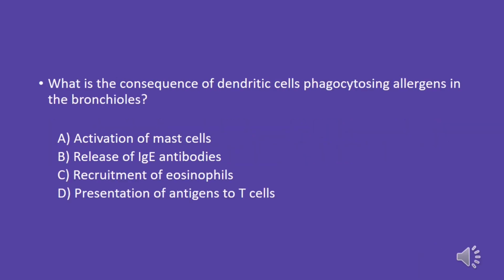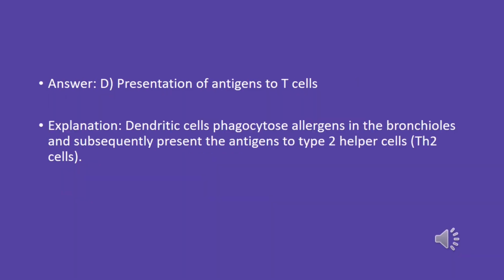What is the consequence of dendritic cells phagocytosing allergens in the bronchioles? A. Activation of mast cells. B. Release of IgE antibodies. C. Recruitment of eosinophils. D. Presentation of antigens to T cells. Answer: D. Presentation of antigens to T cells. Explanation: dendritic cells phagocytose allergens in the bronchioles and subsequently present the antigens to type II helper cells, the Th2 cells.